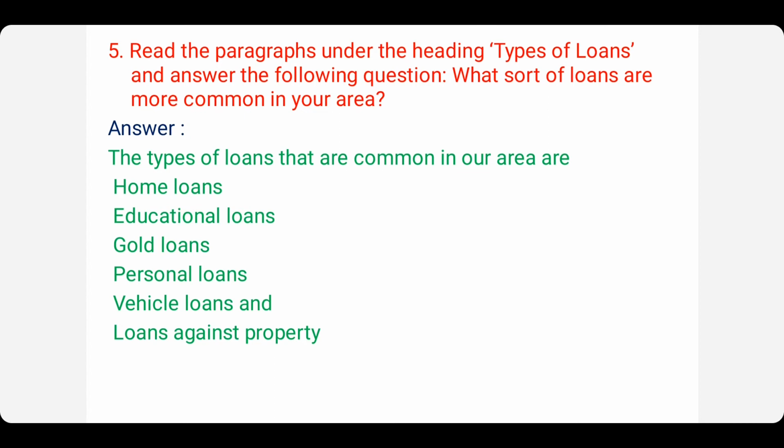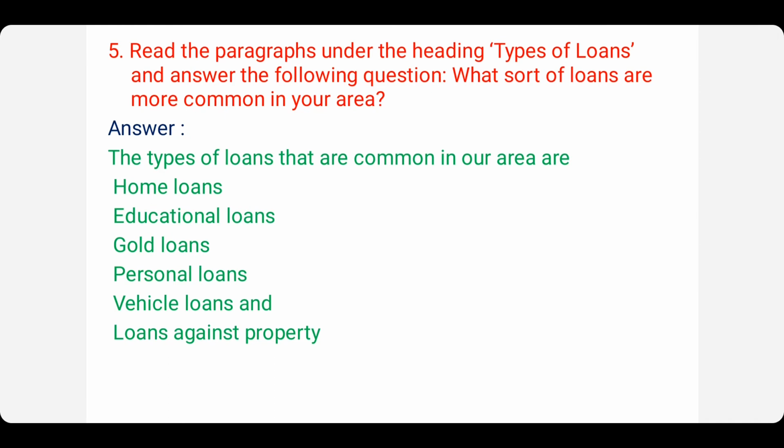Home loans mean that in order to construct a home, they need money. For that, they apply for loans in the bank, get the money and construct the house. Educational loans are for higher education, where more money is required. Again, they apply for a loan in the bank, get that money, spend it on education and repay it back.